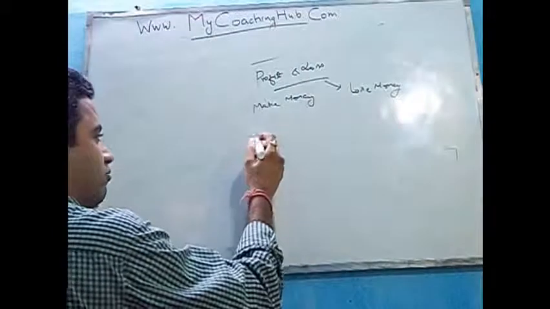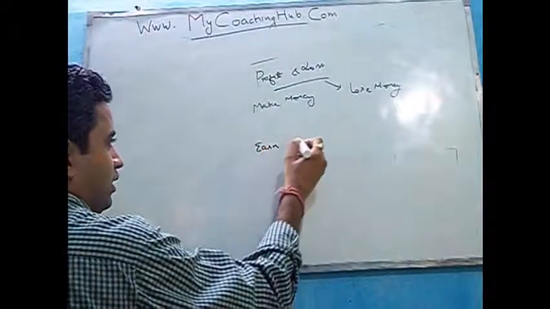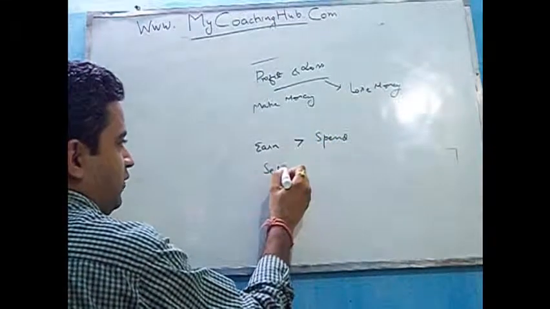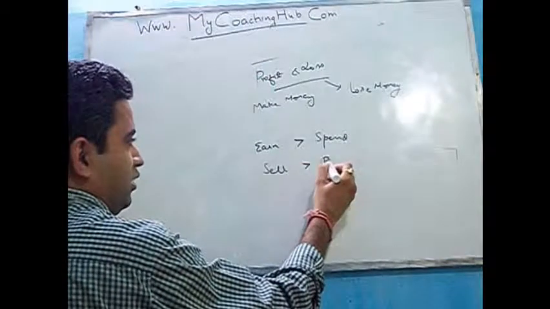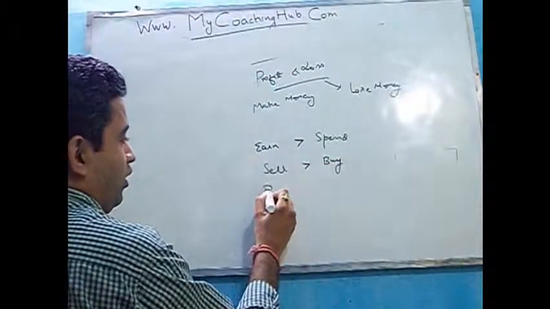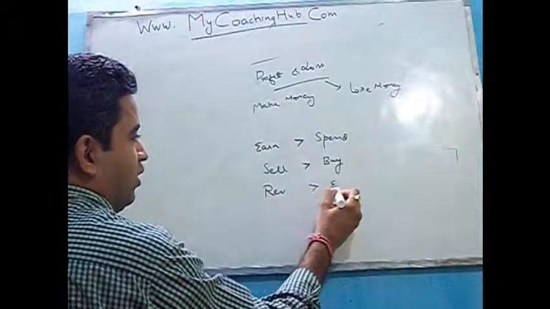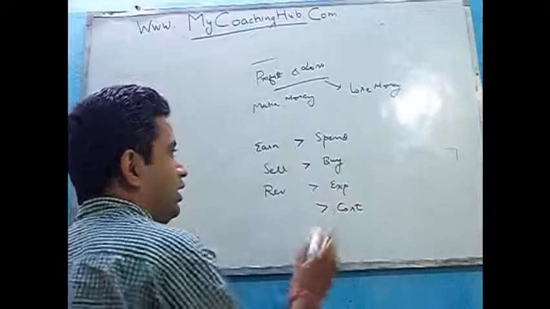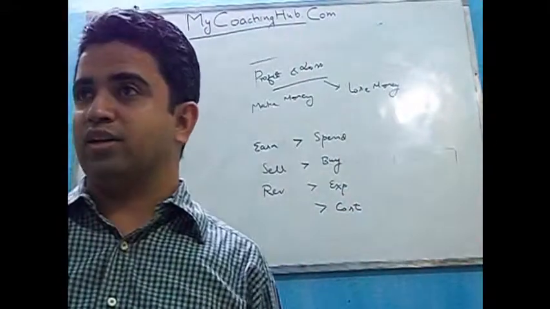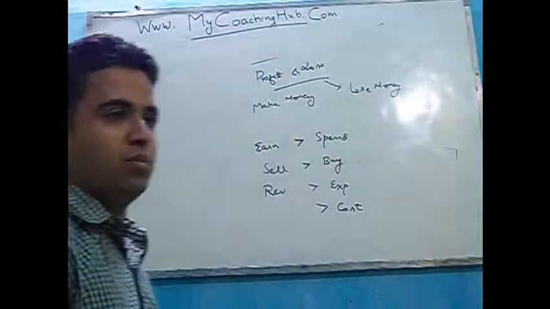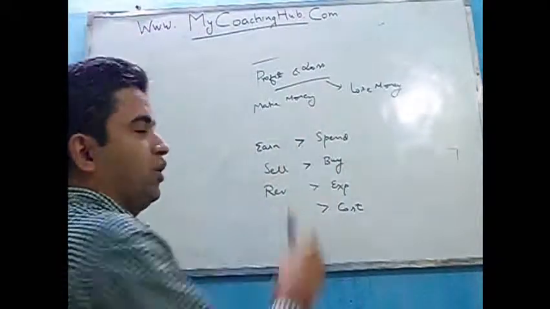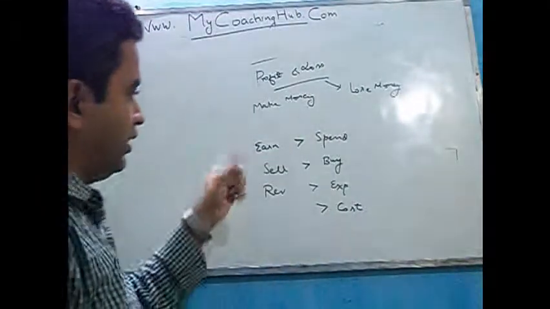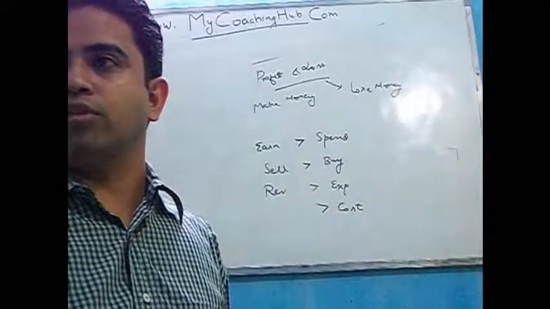You make money when what you earn is greater than what you spend, or the price at which you sell is greater than the price at which you buy, or your revenue is more than your expenses, or it is more than your cost. So when any of these relations hold true, in that case you are making money. If it is the reverse, then you are losing money. Now this will give you an absolute amount of the profit or loss.